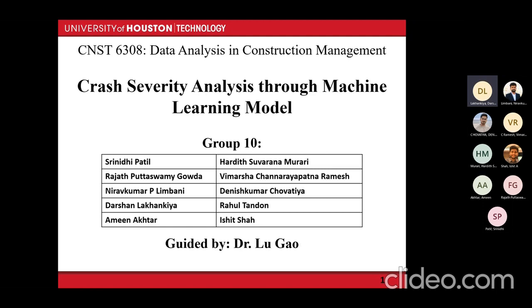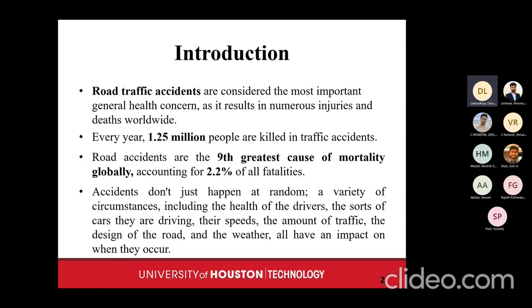So what is a road accident? Road accidents are the most important general health concern. Today, numerous injuries and deaths happen worldwide because of road accidents. The report says 1.25 million people are killed during road accidents, which is the ninth greatest cause of mortality globally. Road accidents have many types of causes, like the speed of the car, the weather, the car condition, and the health of the drivers. So there are many things of concern about road accidents.